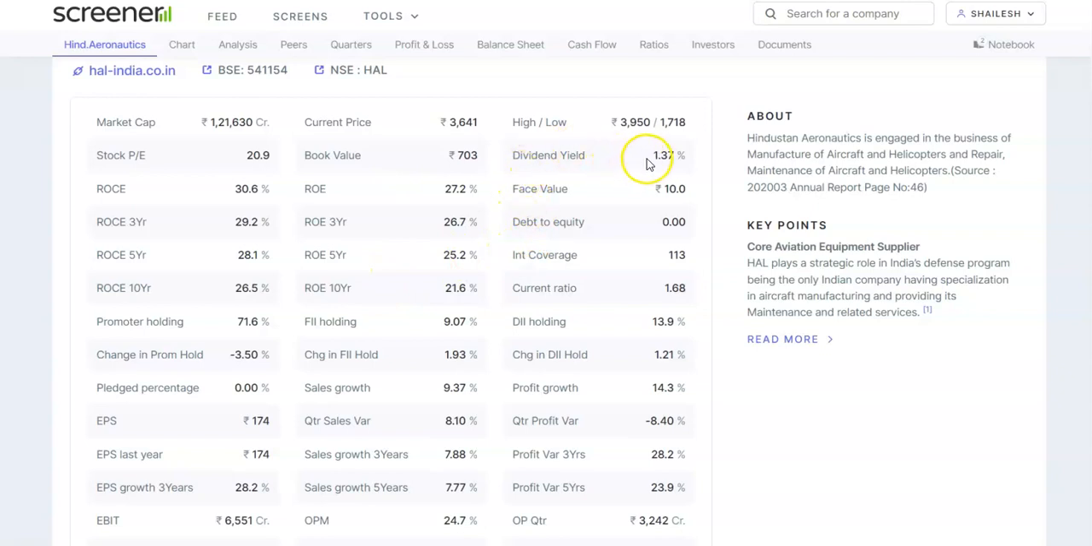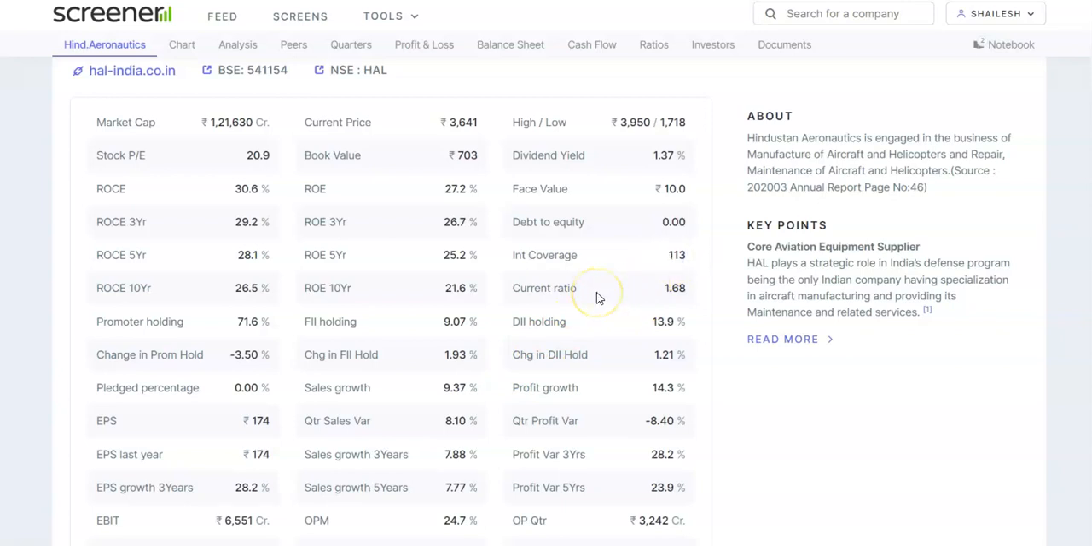The dividend yield is 1.37%, which is good about this company. The face value is 10. The dividend yield is calculated based on the face value, so please remember this. The debt on the company is 0. The company is absolutely debt free, and the interest coverage ratio is 113.